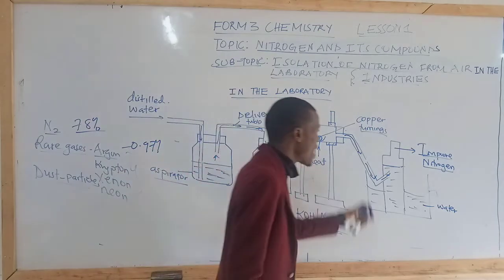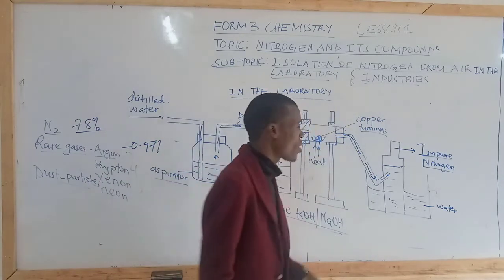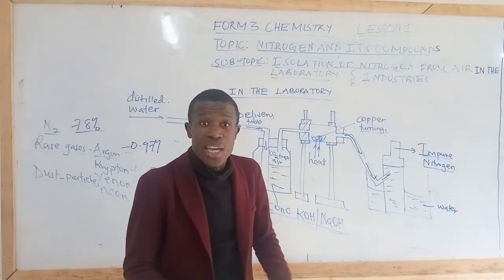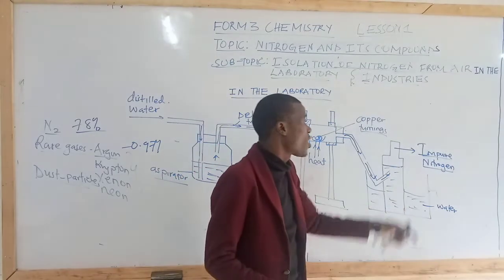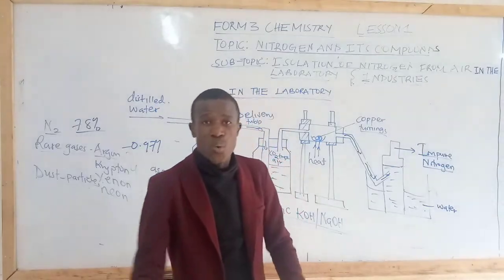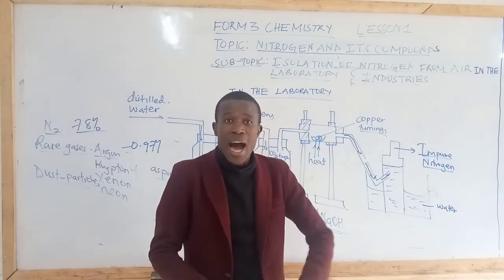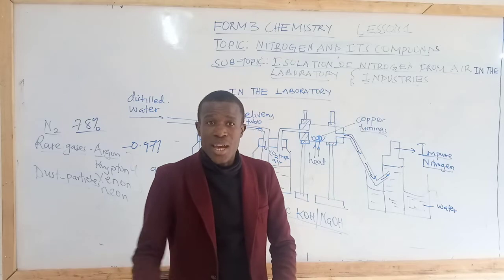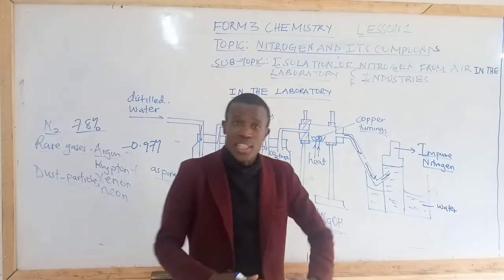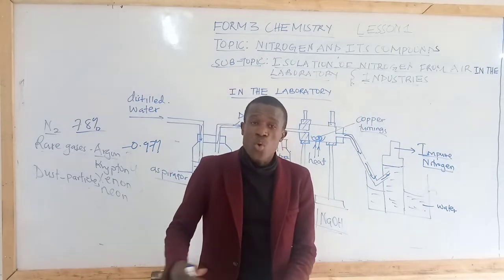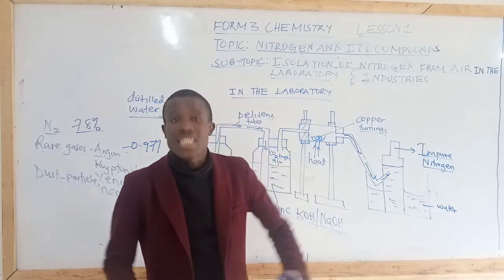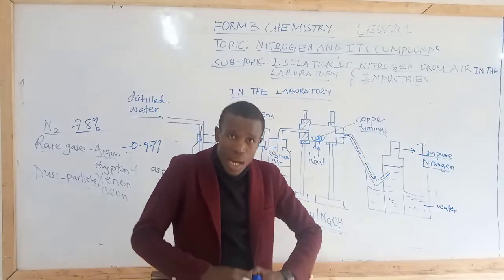And we are collecting nitrogen over water method because it is insoluble in water. It cannot dissolve in water. And by the way, when a gas cannot dissolve in water, it means it is not able to form hydrogen bond with water. And when a compound or a gas does not form hydrogen bond with water or other solvents, it means it cannot dissolve in that particular solvent.